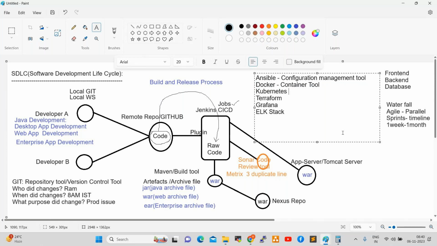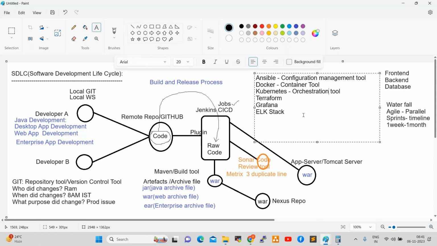Next one is Kubernetes. What is Kubernetes? Kubernetes is an orchestration tool. What is orchestration? What is an orchestra? Anyone having an idea? Music instruments, right? Together they play. So what is orchestration?